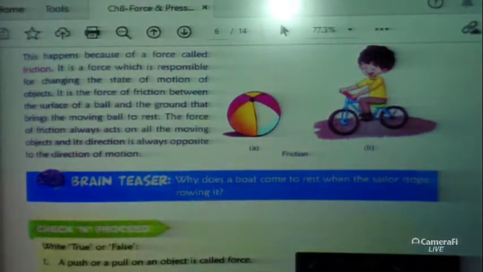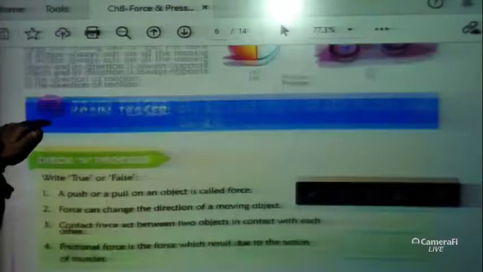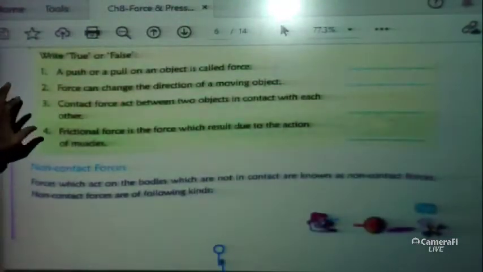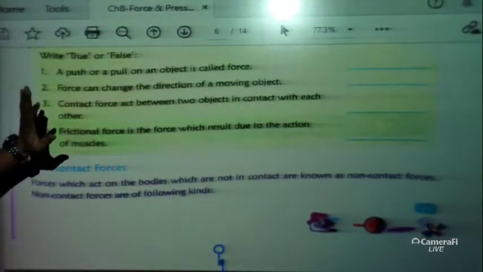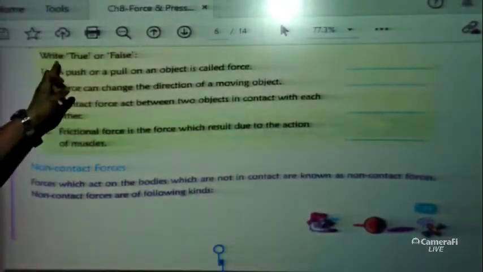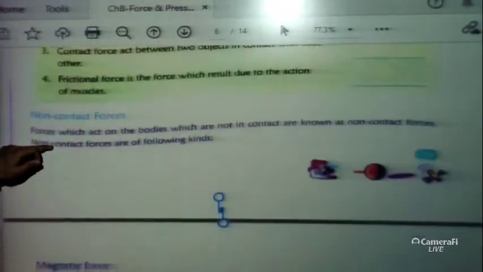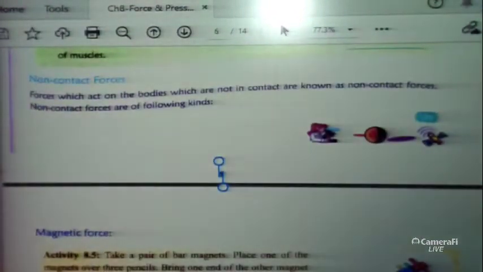Now a few questions are there. What you have to do is solve the questions. Actually they are not questions, these are true or false. You have to say whether these statements are true or false.